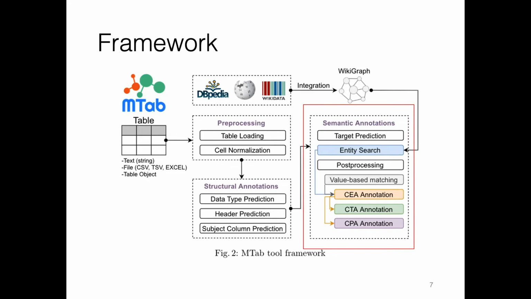Finally, in post-processing, we perform value-based matching to calculate the context similarities between entity candidate statements in the subject column and the table row values. Finally, we generate the annotation for CEA, CTA, and CPA based on majority voting of context similarities. Basically, these steps are similar to our last system, MTab for Wikidata.